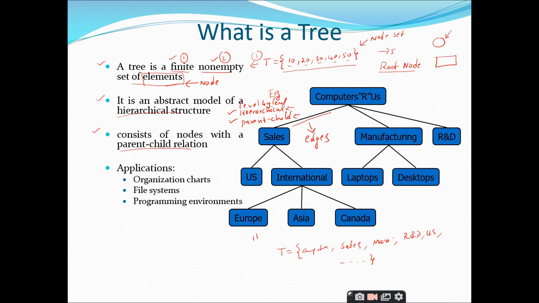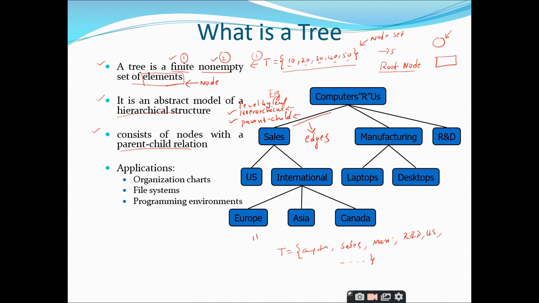A node can have a grandparent, a parent, a child, grandchild, ancestors, siblings, all the relations we maintain in human life are given to the relationships between the nodes of trees also. So it is a very simple concept to know the terminology.